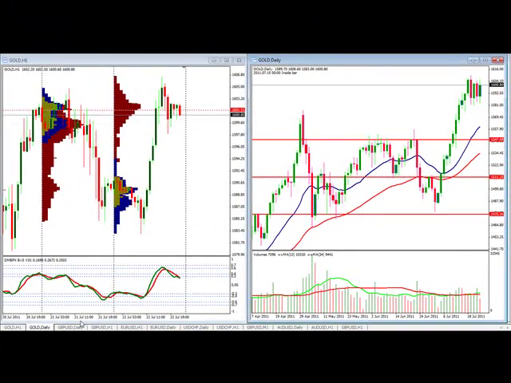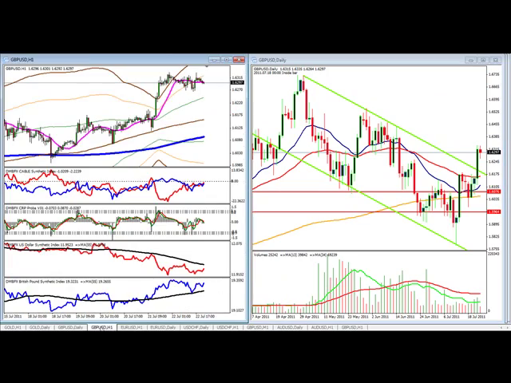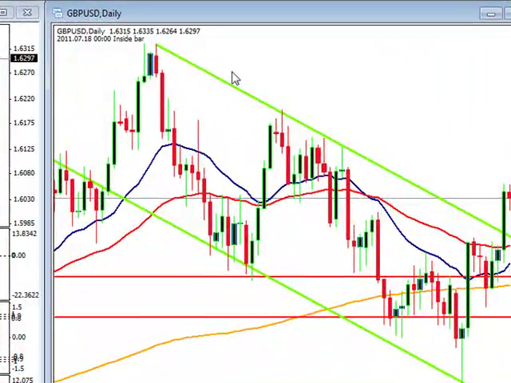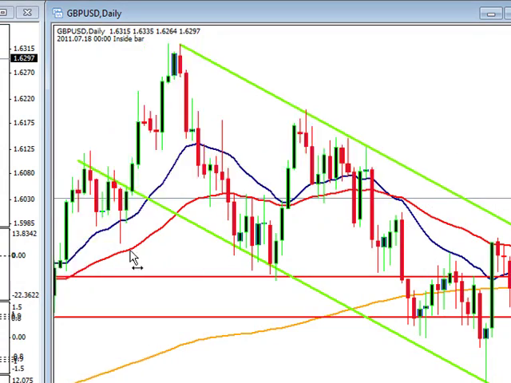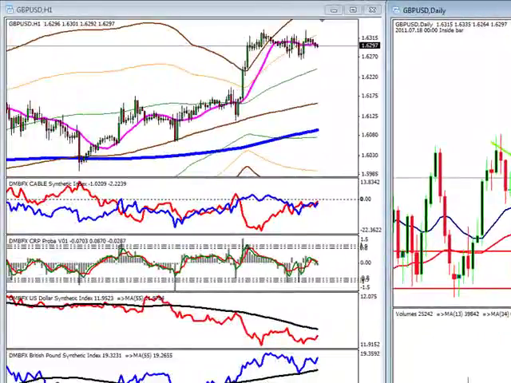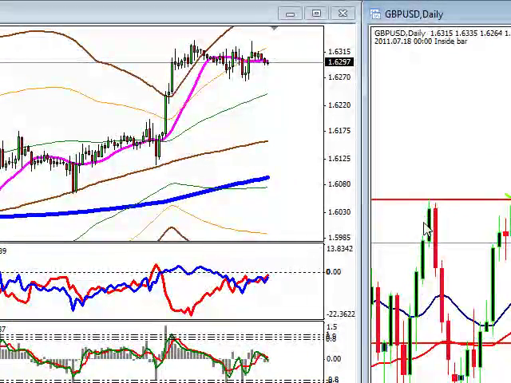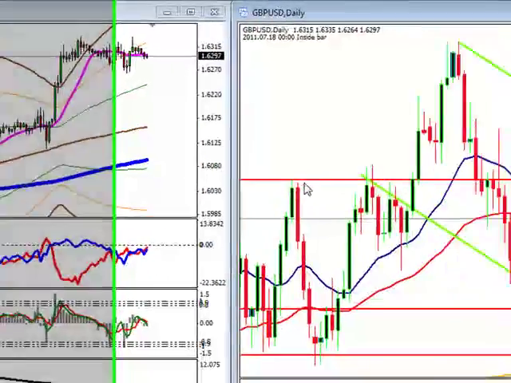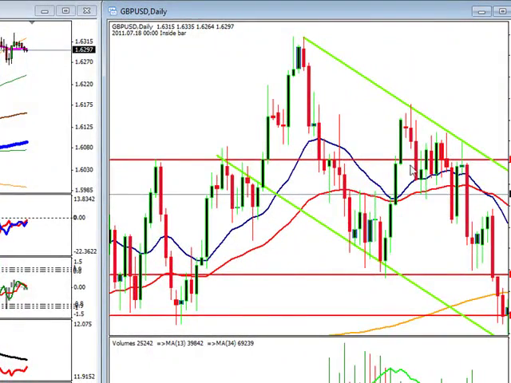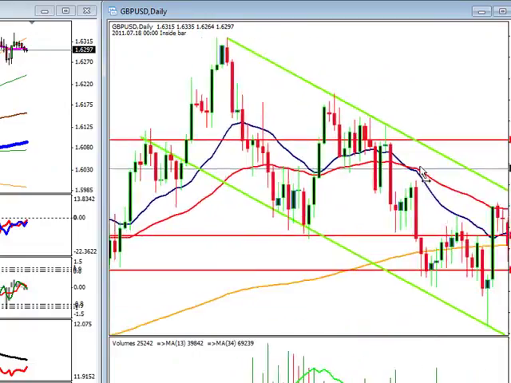So with that being said, we come over to the pound dollar, and we can see on the daily that we've broken outside of this downtrend channel. So we've got to figure out what could happen next. I think we'll scroll over just a little bit, and we can see this price level right in here. Let's draw something there. Right around 1.639-ish. Looks like there is some action in there.